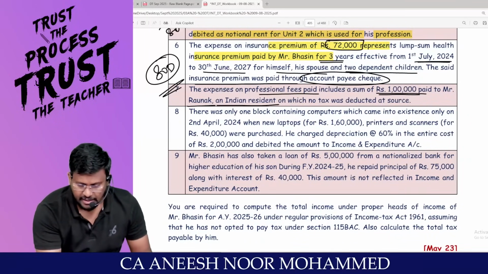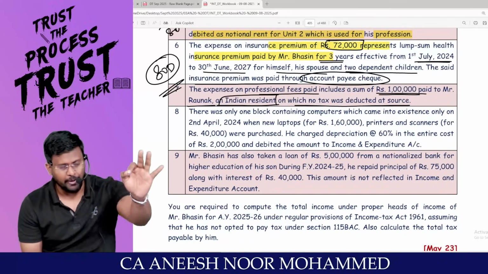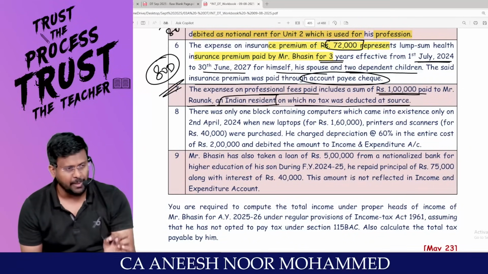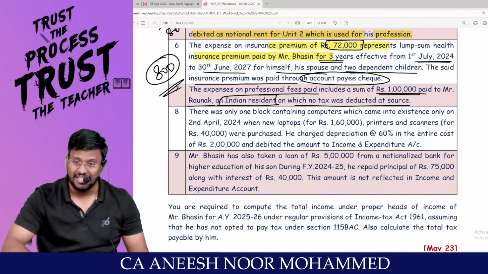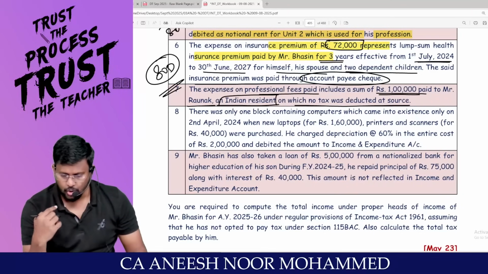R, an Indian resident, on which no TDS was deducted. If you make any payment for professional fee, you are liable to deduct TDS under 194J. Since the payment has been made to a resident on which TDS has not been deducted, you are liable to disallow 30%. So 1 lakh into 30% should be added back.